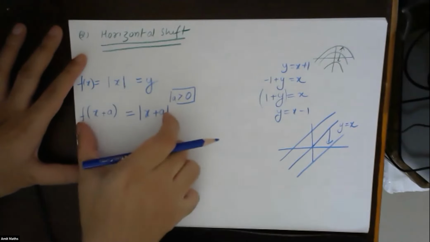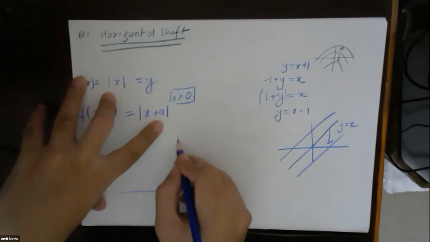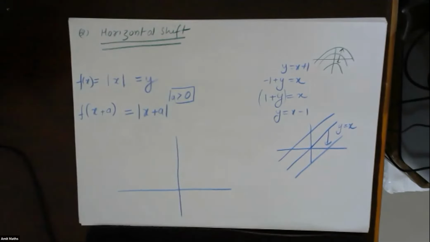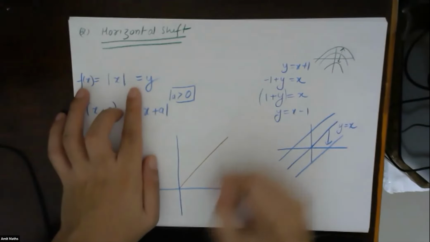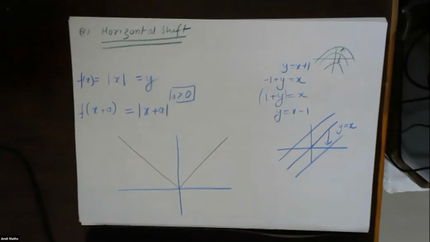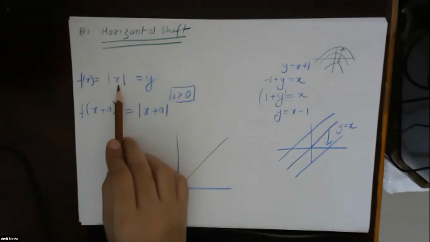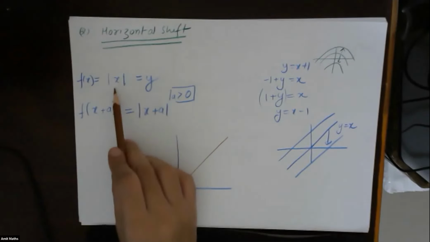So let's try to see what is happening to this curve. The original function was something like this. When x is equal to 0, f of x is equal to 0, or y is equal to 0.